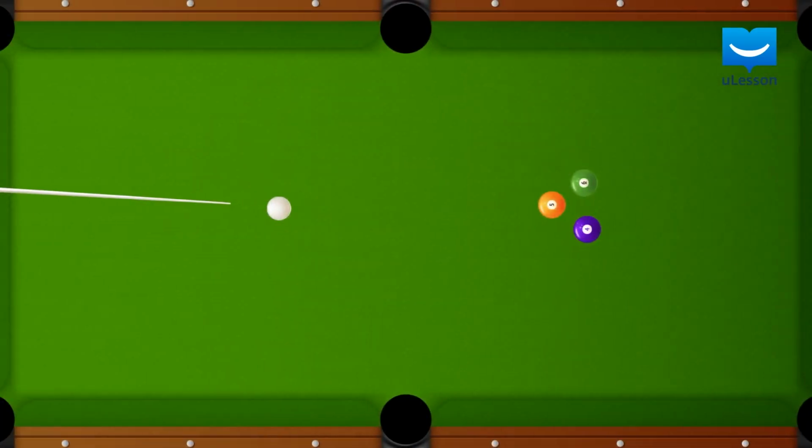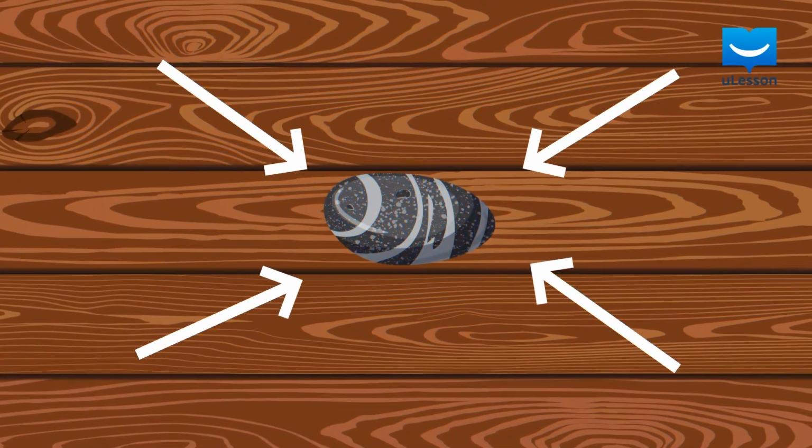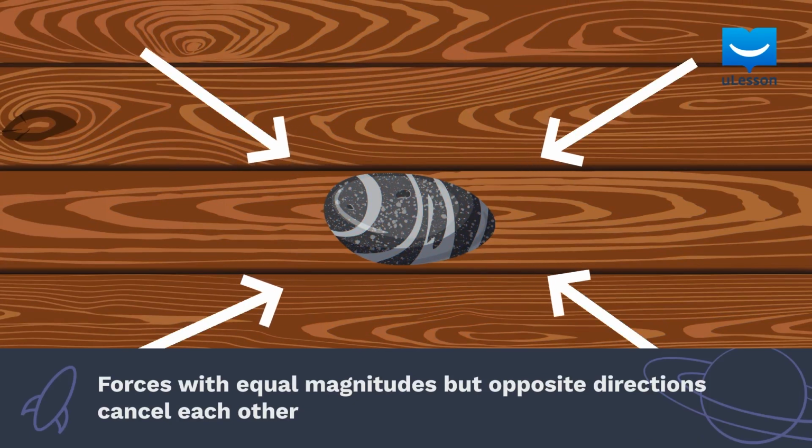When a force is applied to a body in one direction, it may cause the body to move or change the body's velocity. In other words, a body tends to accelerate when a force is applied to it. Therefore, we say a body is in equilibrium when the forces acting on it are such that their magnitudes and directions are exactly balanced. This means the forces do not change the motion of the body, whether it was at rest or in motion.